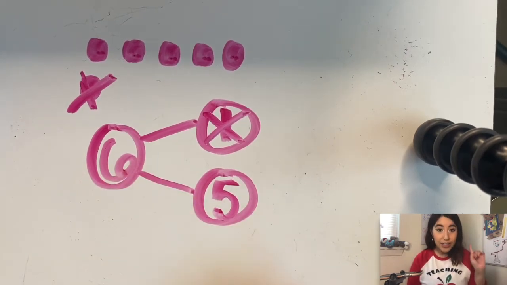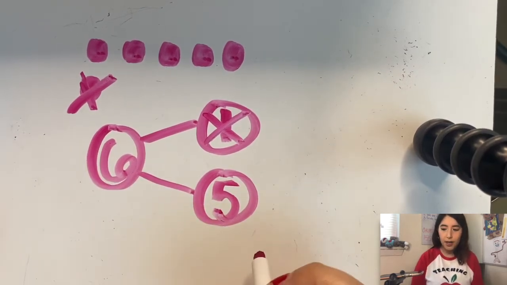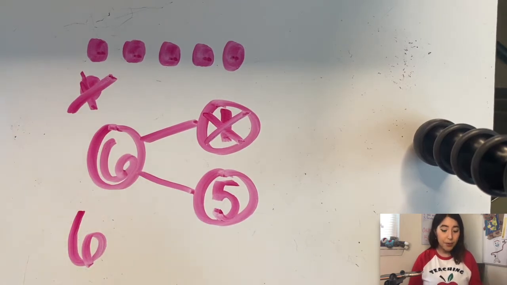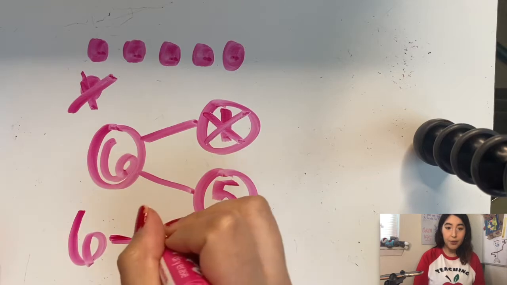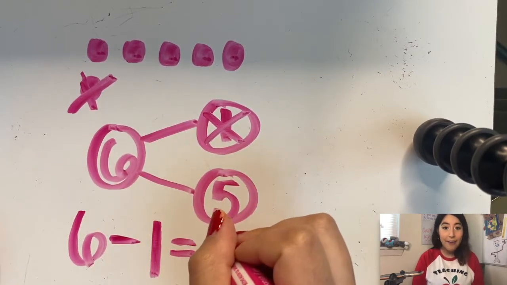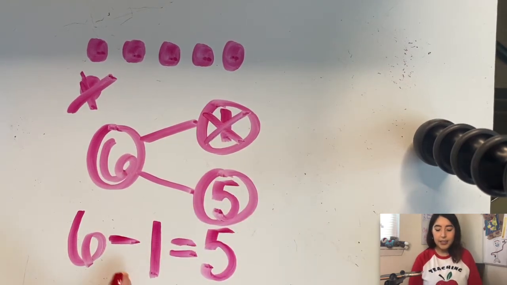Now I have to write my number sentence about this. So we always start our subtraction sentence with our whole number from our number bond. So we'll start it with 6. And the symbol we always use is minus. And we took away 1. And we had how many left? 5. Very good. 6 minus 1 equals 5. And that's how this one would look.